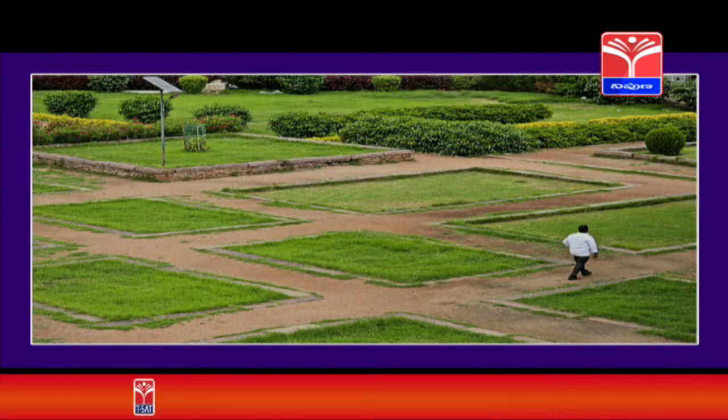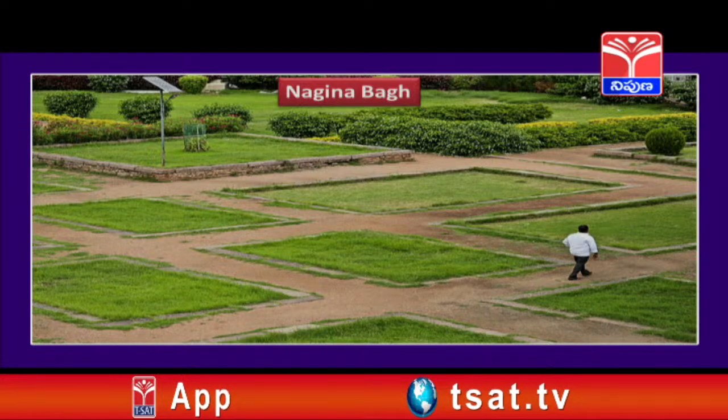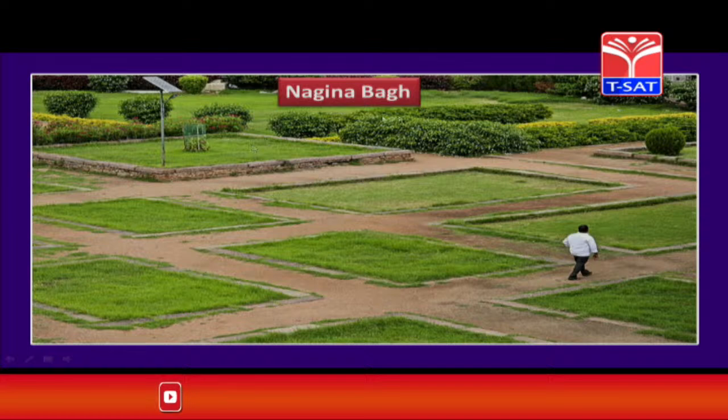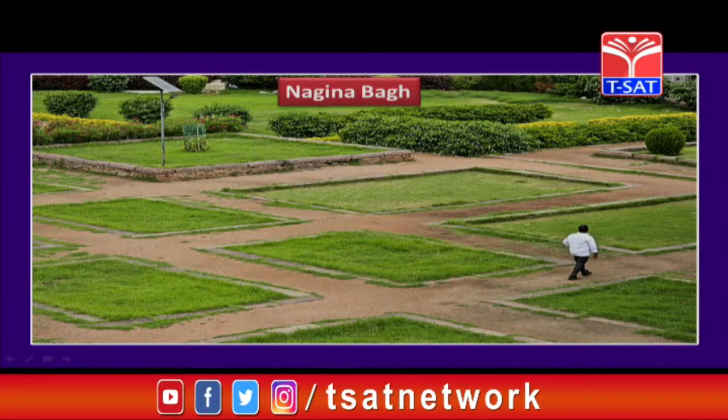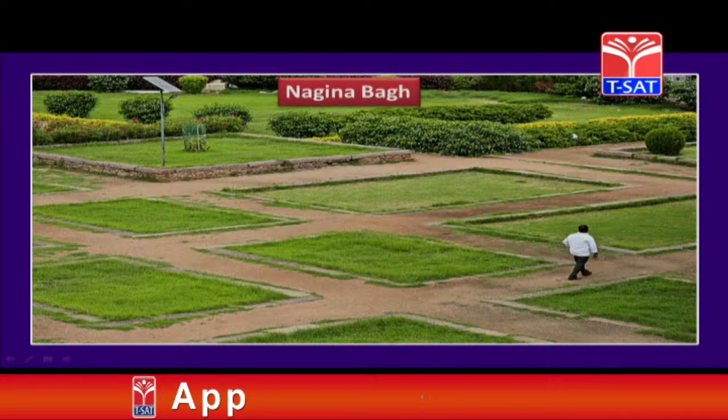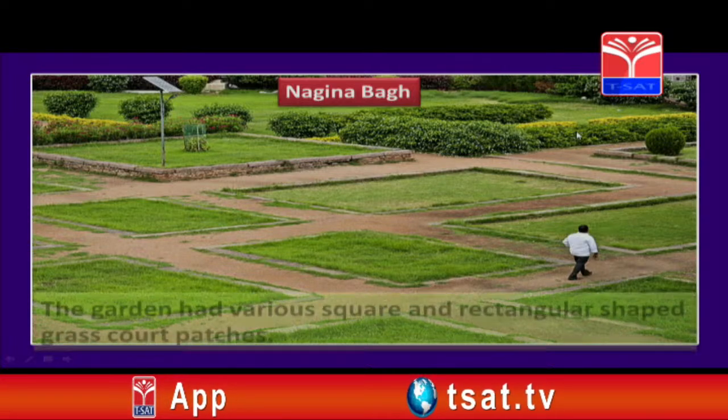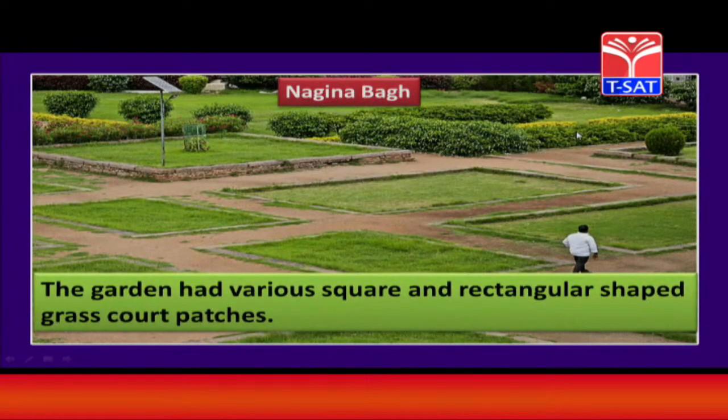Now, coming back here, you can see a garden over here, and this is called the Nagina Bagh. You can see, children, how beautiful this is, made up of different shapes. You can see a rectangle, a square, and a lot of greenery all around this park. So, we call it Nagina Bagh. Now, what is the importance of this bagh? Let us see, children. The garden has various square and rectangular shaped grass coated patches.